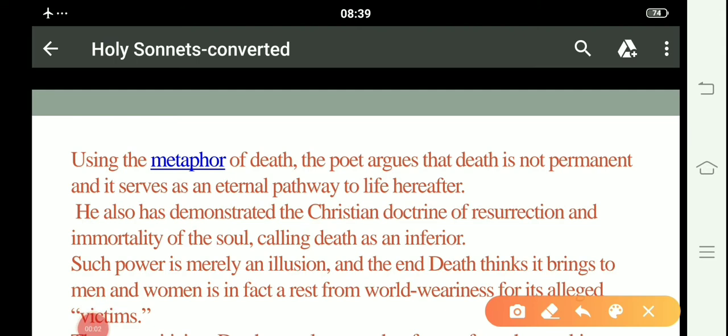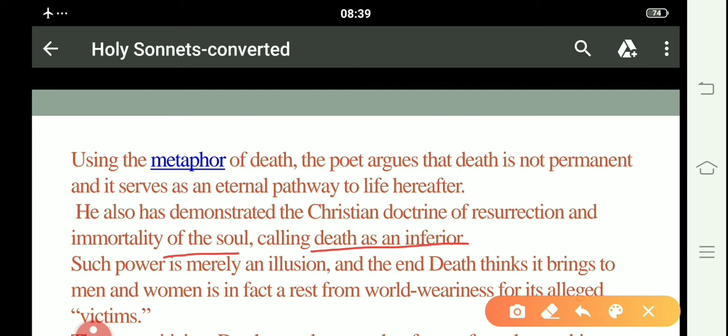He also demonstrates the Christian doctrine of resurrection and immortality of the soul, calling death inferior. By believing in the Christian doctrine of resurrection and revival, and that the soul never dies, he calls death inferior.